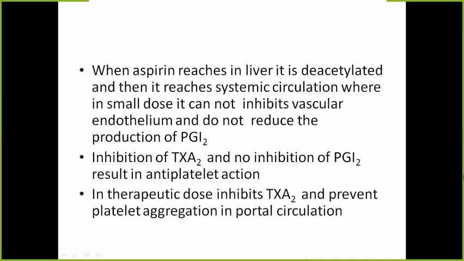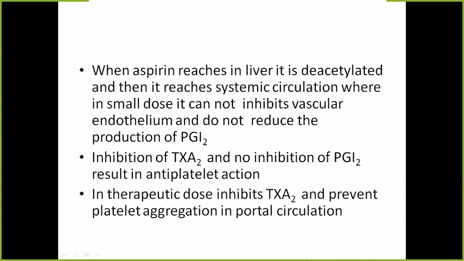Okay. Another reason why we give aspirin in small dose is because when aspirin reaches the liver, it is deacetylated and then it reaches the systemic circulation, where in small dose it cannot inhibit the vascular endothelium, so it cannot inhibit the PGI2.